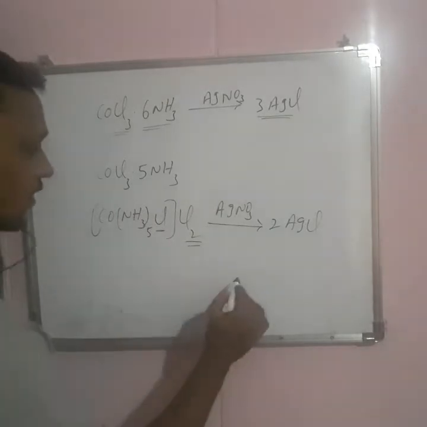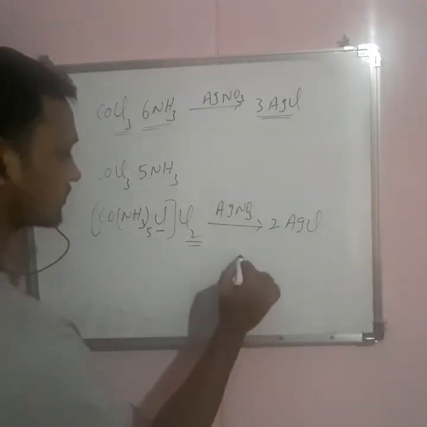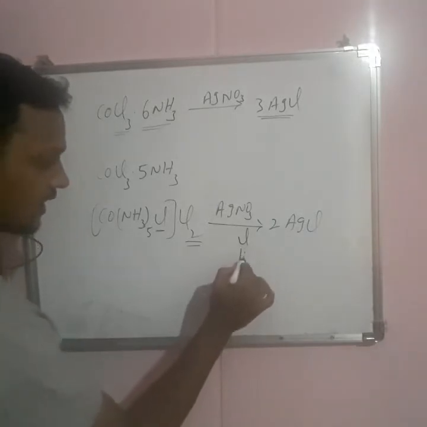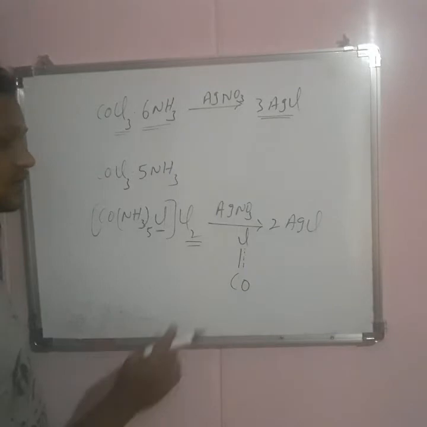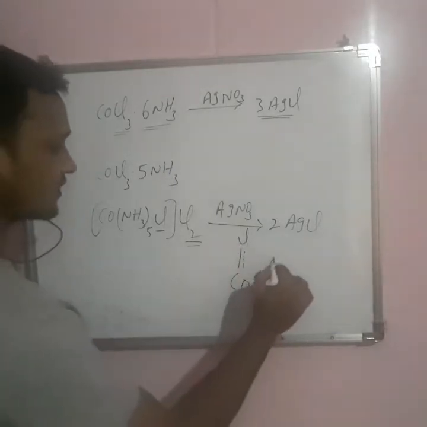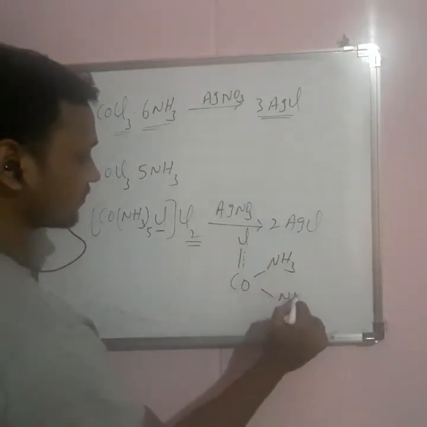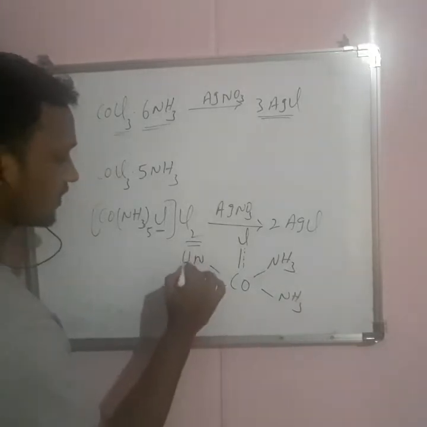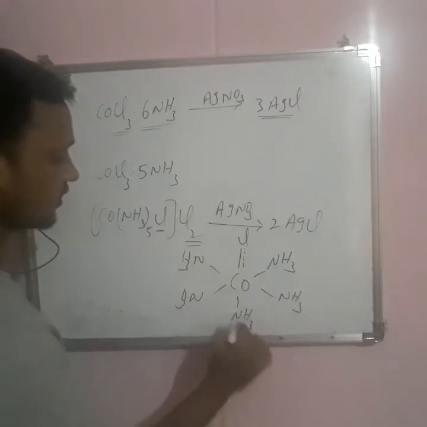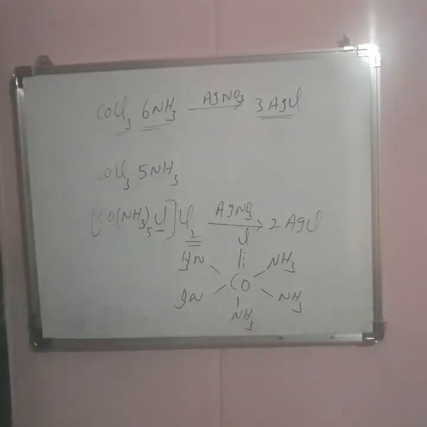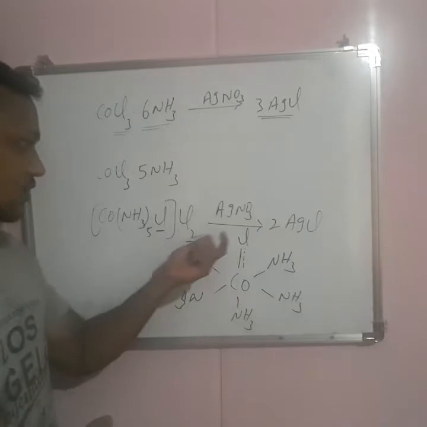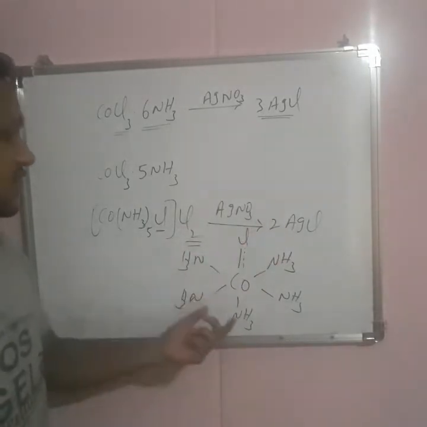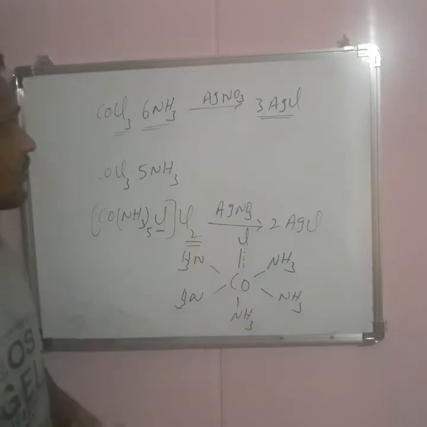The structure of this compound can be represented like this. This is chlorine, which is the secondary valency, and it also satisfies the primary valency, and these are NH3, NH3 and NH3. So this is the structure of this molecule. Based on the number of moles of precipitate, we decide the structure of the molecule. So that is about Werner's theory.